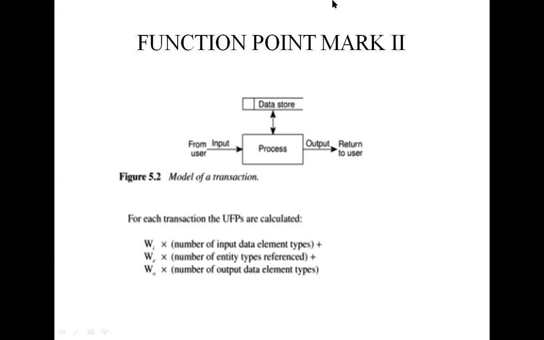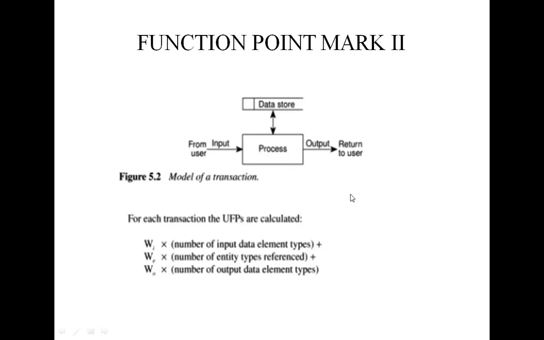So here, see from user input and also data process, data store. Then we move to the output returned to the user. Now, how to store the data in the data store. So this is the model of a transaction. For each transaction, UFPs are calculated. UFPs means unadjusted function points.